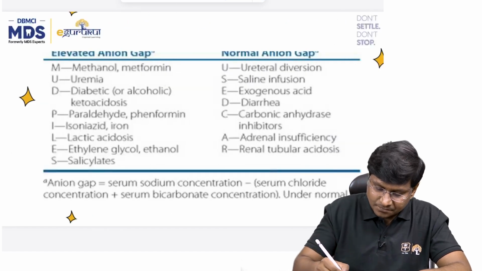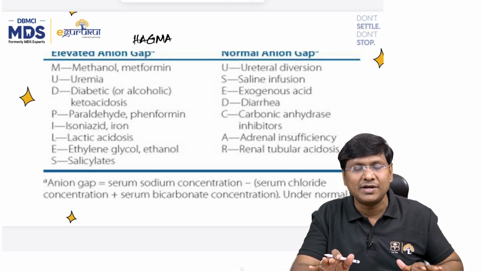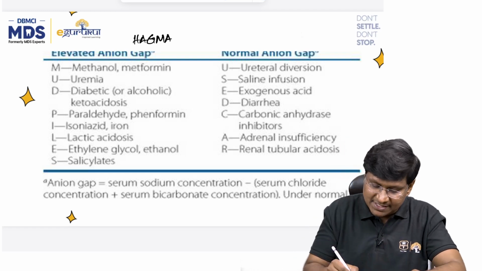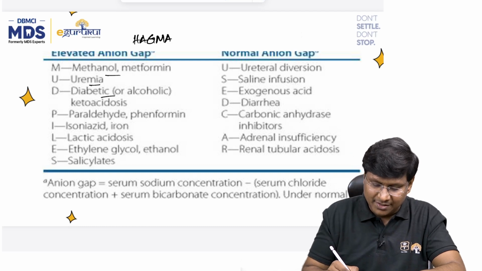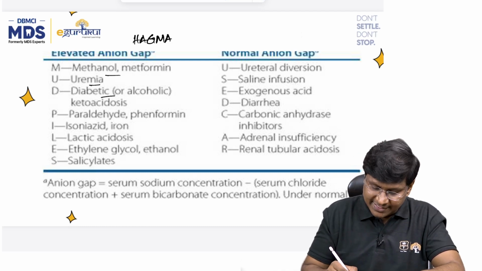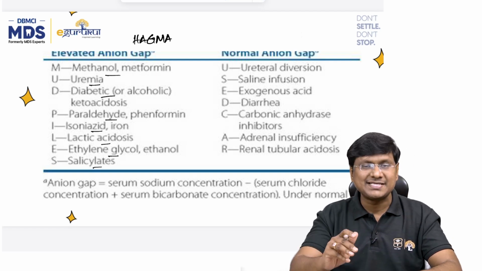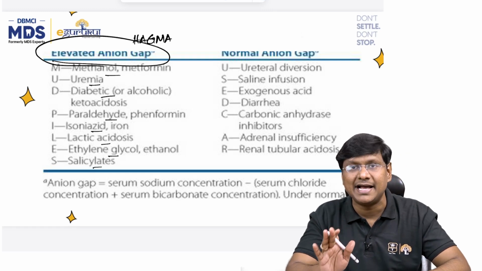Then followed by that, what are the conditions where you have the HAGMA? That is high anion gap metabolic acidosis. Please remember this mnemonic as MUDPILES. What is this MUDPILES? M stands for methanol ingestion or methanol toxicity. U stands for uremia. D stands for diabetic ketoacidosis. Then P is paraldehyde or phenformin toxicity. I is your isoniazid or iron toxicity. L is lactic acidosis. E is ethylene glycol or ethanol intoxication. S stands for the salicylates. So these are the conditions where you will have the elevated anion gap.